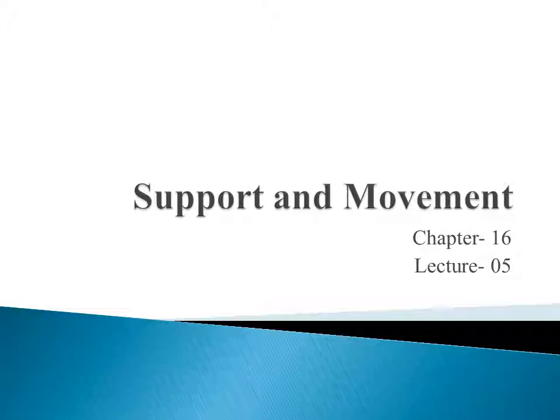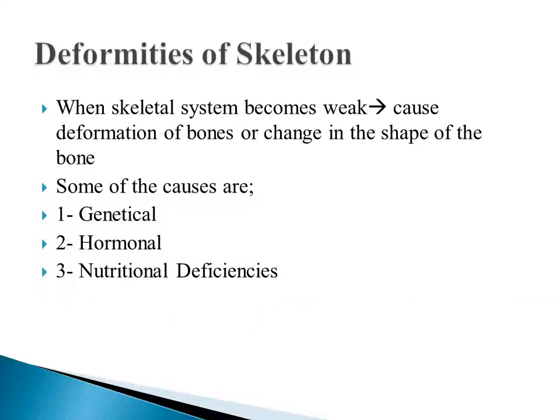In today's lecture, we are going to discuss deformities of the skeleton. When the skeletal system becomes weak, it causes deformation of bones or a change in the shape of the bone. It is known as deformities of the skeleton. Some of the causes are genetic, hormonal, or nutritional deficiencies.